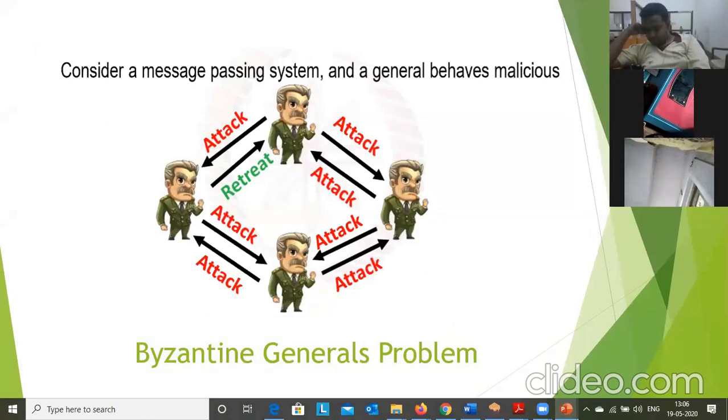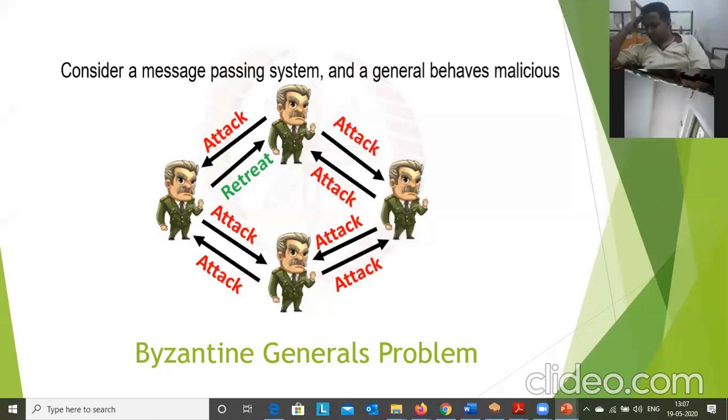Consider the scenario: in an army there may be generals who want to attack particular enemies. The generals are distributed in different directions, and each general has some soldiers ready to attack. Before attacking, they need to exchange messages about the situation, whether to attack or retreat.